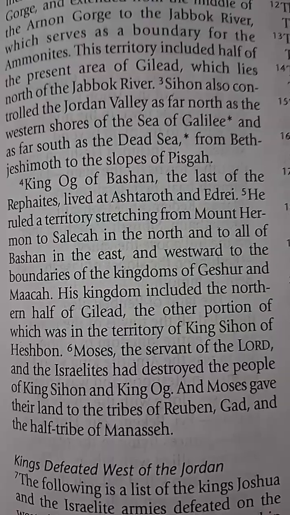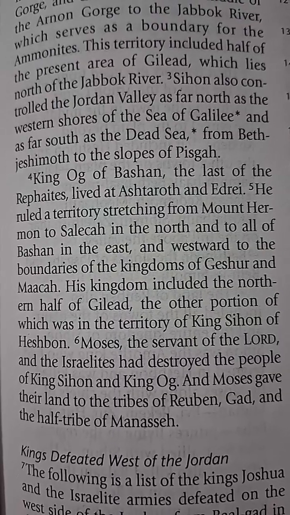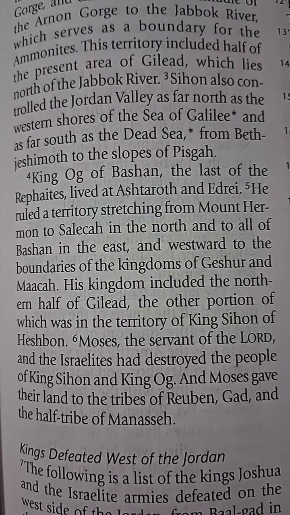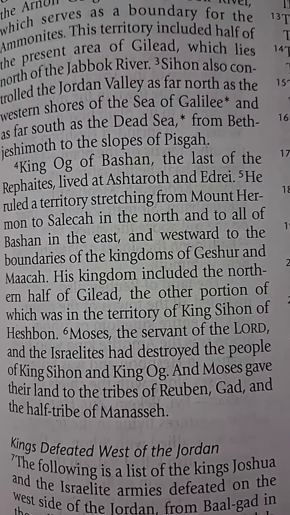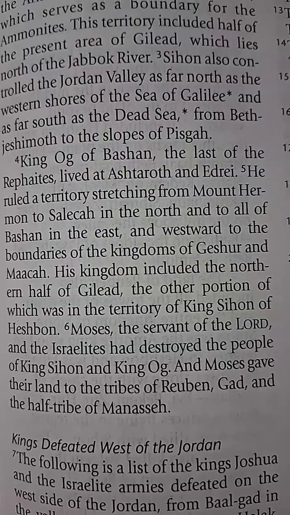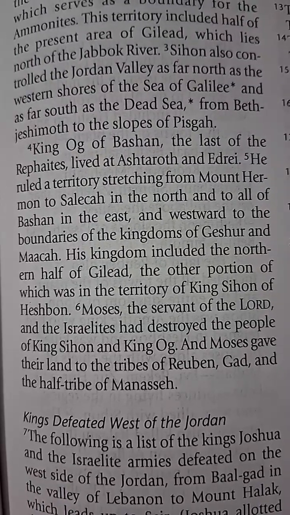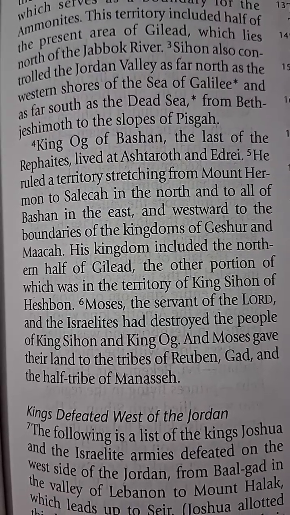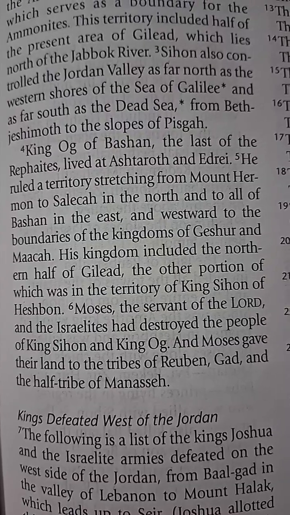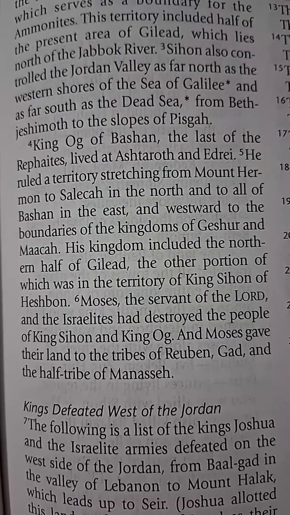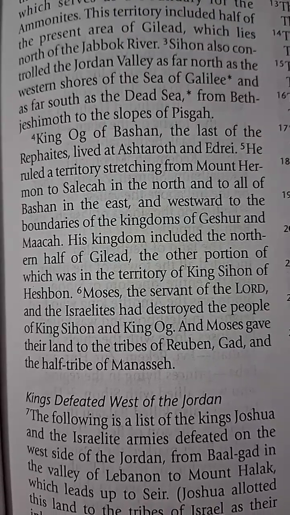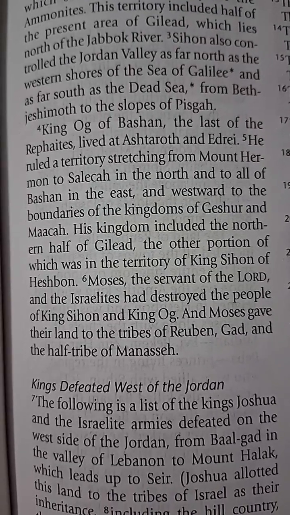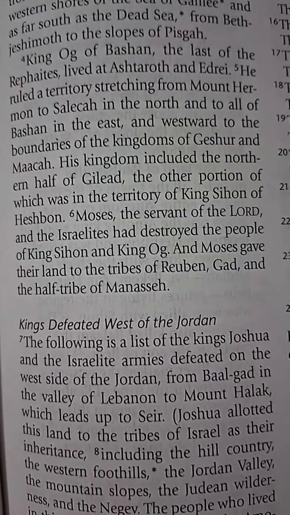King Og of Bashan, the last of the Rephaites, lived at Ashtaroth and Edrei. He ruled a territory stretching from Mount Hermon to Salecah in the north and to all of the Bashan in the east, and westward to the boundaries of the kingdoms of Geshur and Maacah. His kingdom included the northern half of Gilead, the other portion of which is the territory of King Sihon of